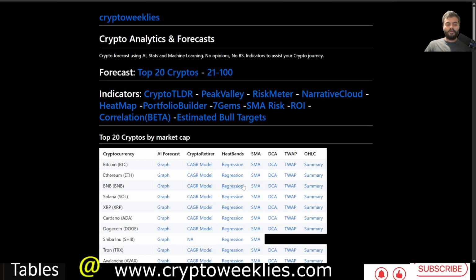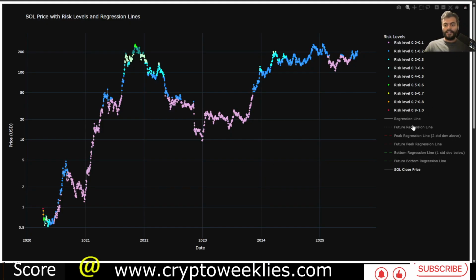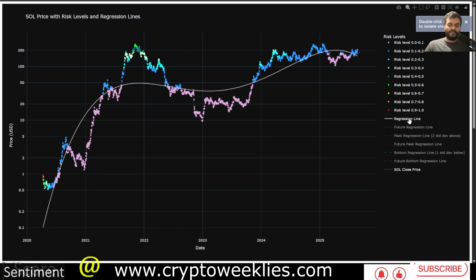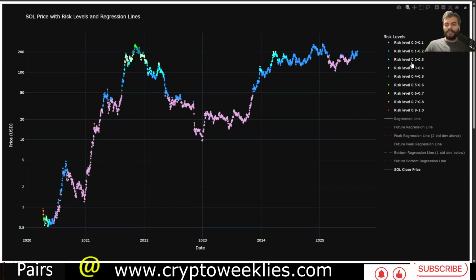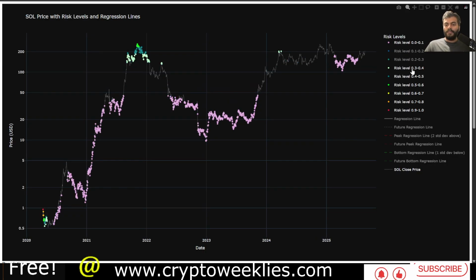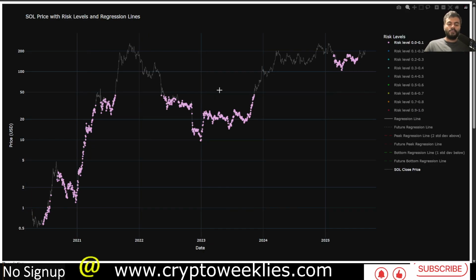So coming back to the risk-based models, the DCA, or dollar cost average, related risk as established from the regression-based fair value, did identify a good accumulation zone for Sol whenever the risk levels were less than 10%. You can see this model again. This is not some retroactively fitted model. This is a live model, created since about October-November 2023.